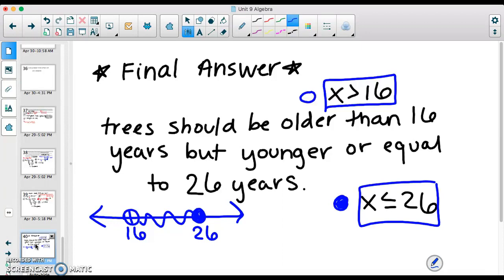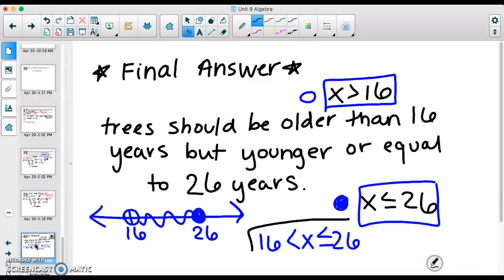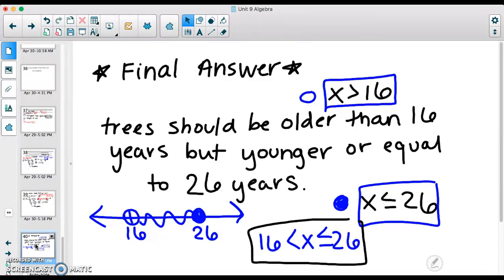And now let's put these two into interval notation together. So we're going to have a sandwich situation. Here's our lower bound. Here's our upper bound. And x goes in the middle. So I want x to be bigger than 16, but less than or equal to 26. So that would be my final answer to Cameroon, so that they send beautiful trees to their country friends, and they are very happy to receive them.